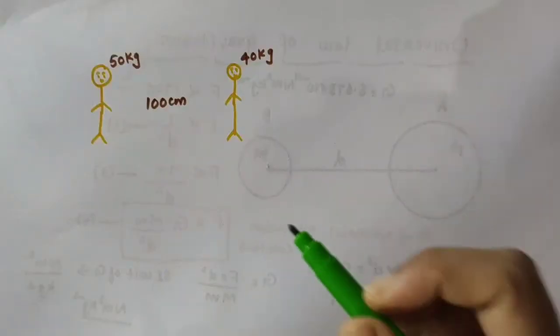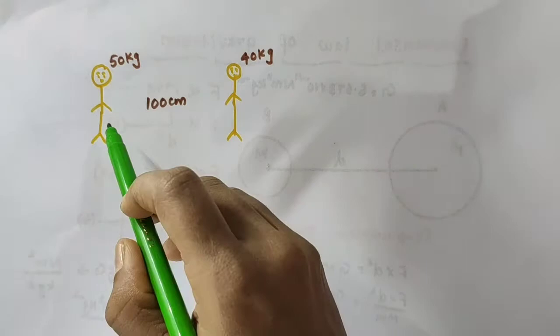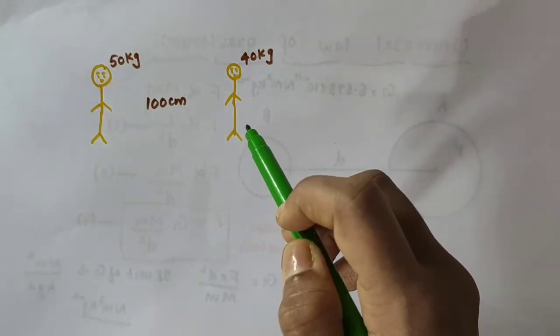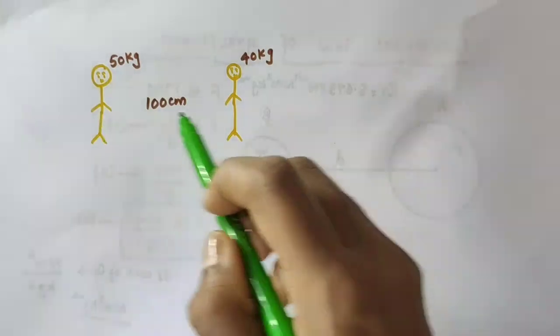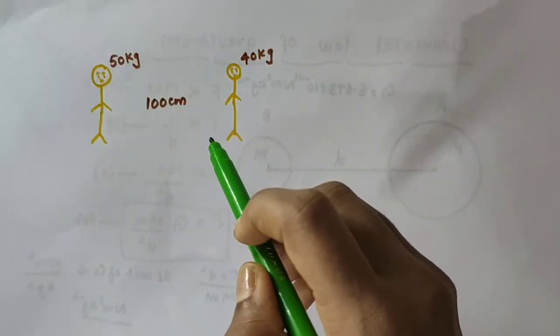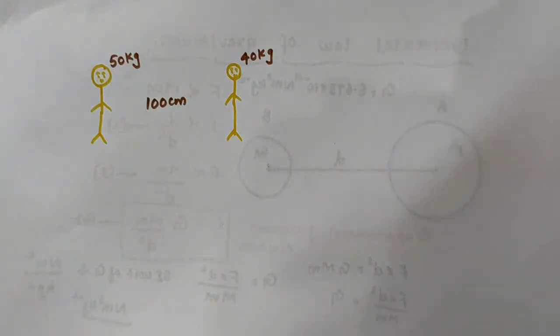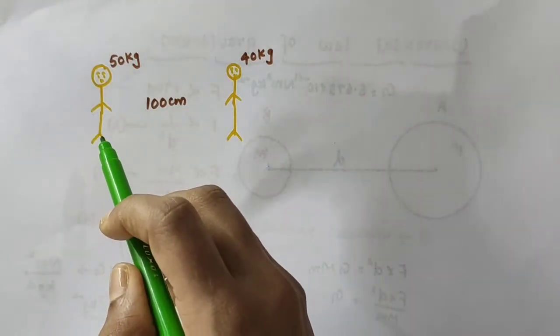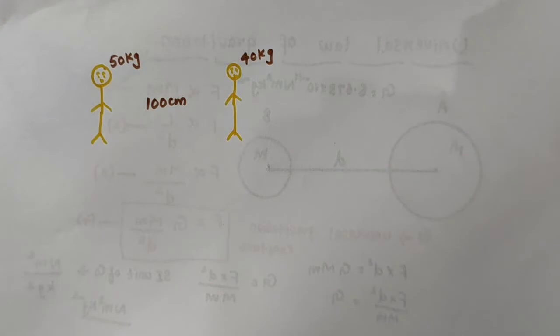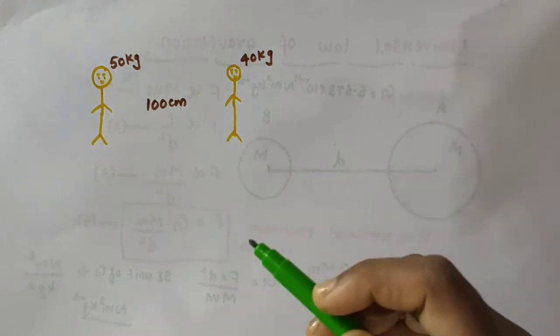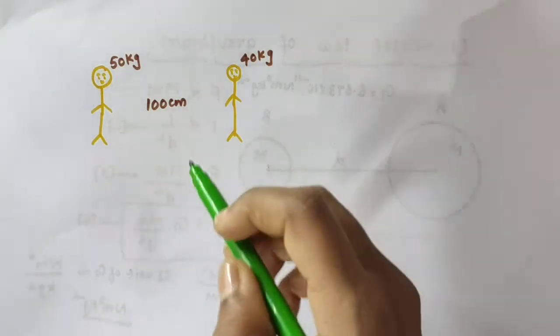Just imagine that you are standing here and your friend is standing here near to you. Both of you are standing 100 centimeter apart from each other. Now let's say you have a mass of 50 kilogram and your friend has a mass of 40 kilogram.